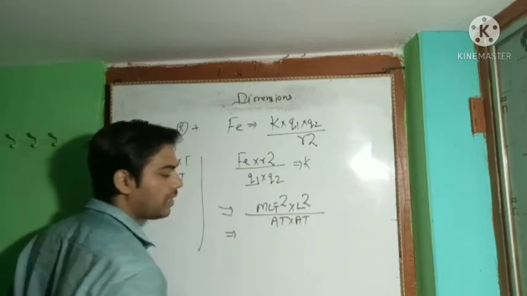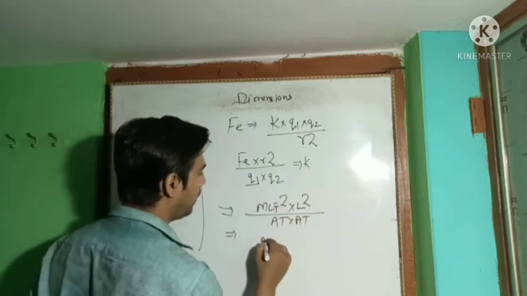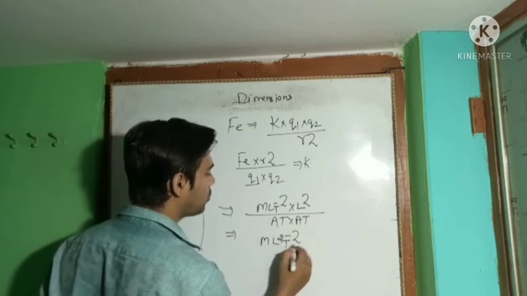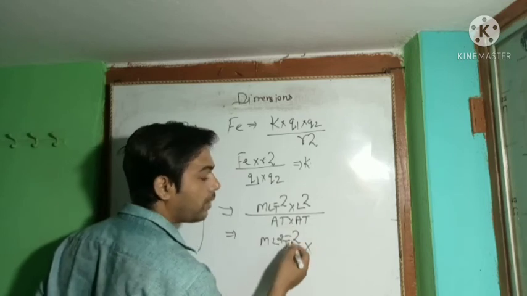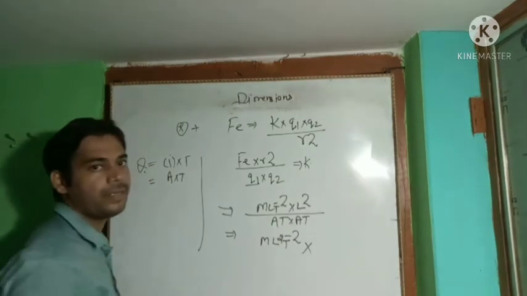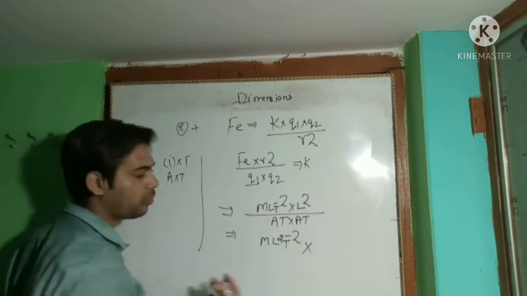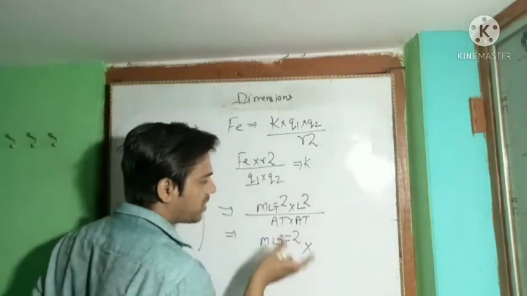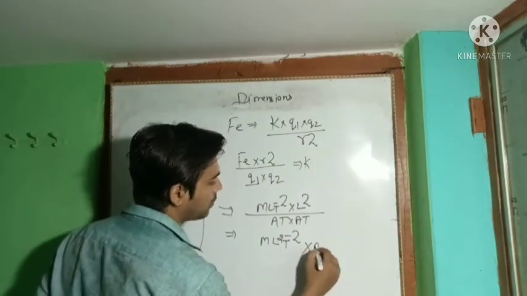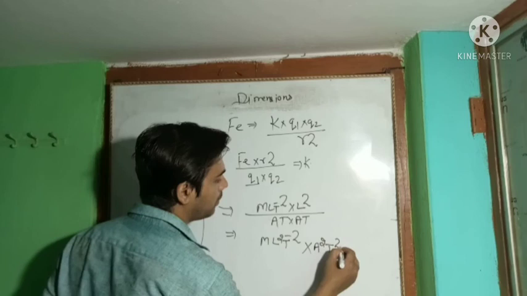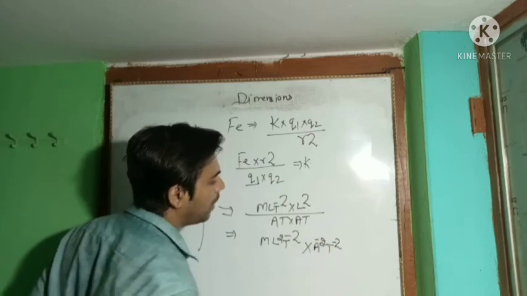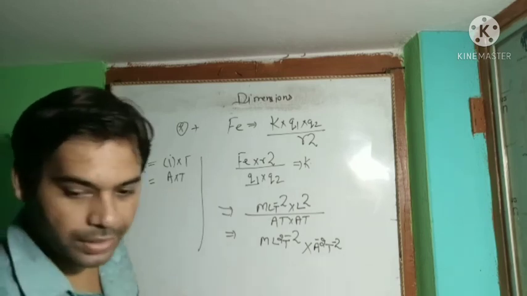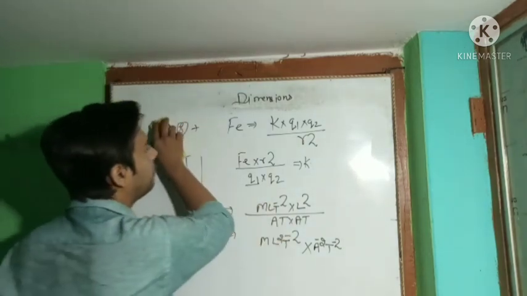So what will be the answer? This goes to the upper side: m L square t to the power minus 2, and this A square T square goes to the upper side, and the power changes from positive to negative because it goes to the numerator. So this will be A to the power minus 2, T to the power minus 2. So what will be the final value? We can write the final value.